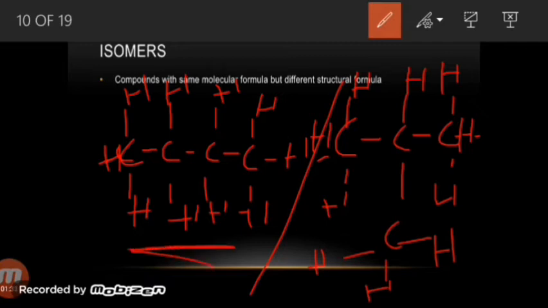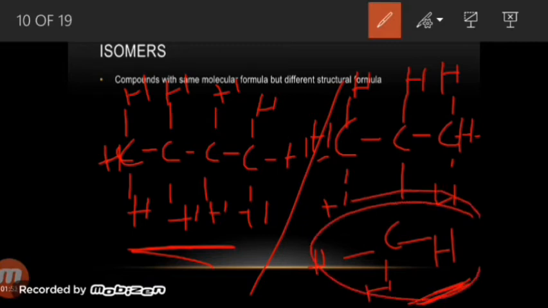Look at the structural formula of butane. It is this one, and this one is the structural formula of methyl propane. Butane is a straight chain alkane because all the carbon atoms are joined up in a row. Whereas methyl propane is a branched chain alkane, because we can see that there is a branch of methyl in it. The second difference is that they have different physical properties such as melting and boiling point. The boiling point of butane is minus 0.5 degrees centigrade, whereas methyl propane is minus 11.7 degrees centigrade. So both of them are isomers.